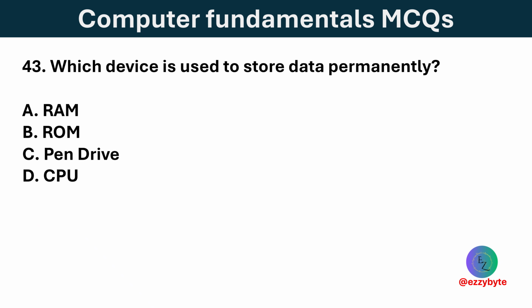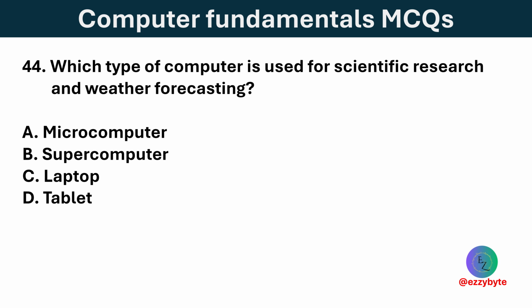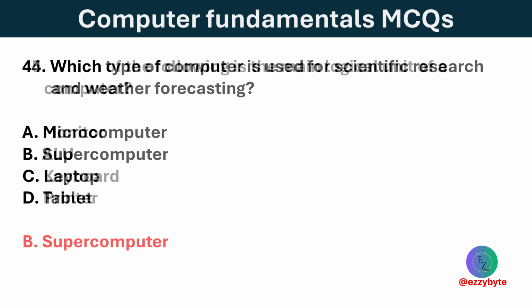Which device is used to store data permanently? Options are RAM, ROM, pen drive, and CPU. Option C is correct. A pen drive is a portable storage device used to store data permanently. Which type of computer is used for scientific research and weather forecasting? Options are microcomputer, supercomputer, laptop, and tablet. Option B is correct. Supercomputers are used for complex scientific calculations, simulations, and weather forecasting.